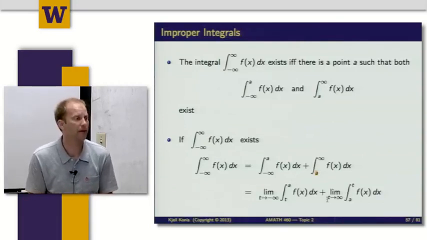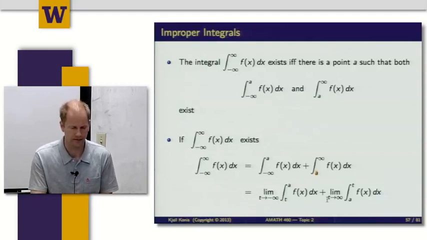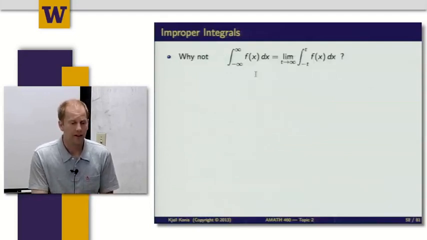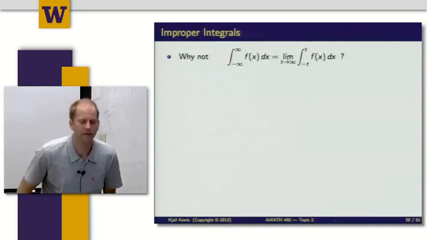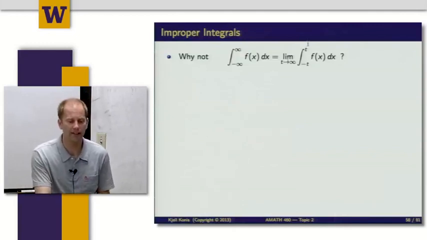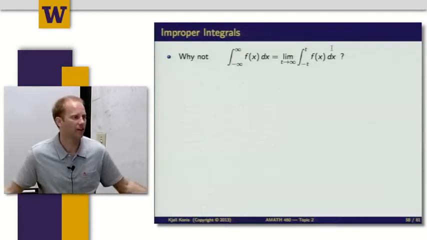And the reason we need to be able to split this thing in the middle: why not just define our limit like this? So I take the limit as t goes to infinity of the integral from minus t to t of f of x dx. So that seems like it should work. It's going to get the whole real line.